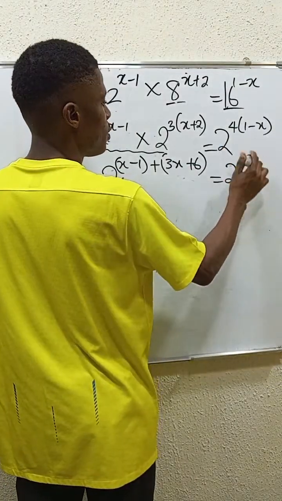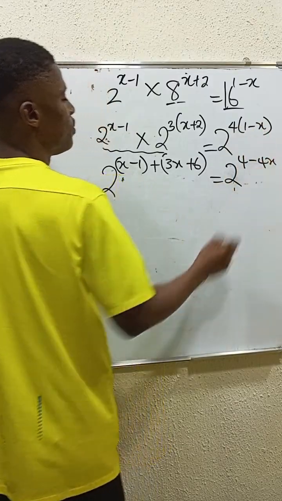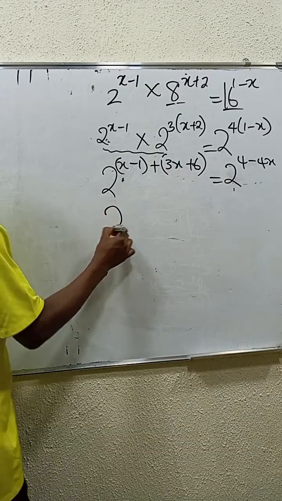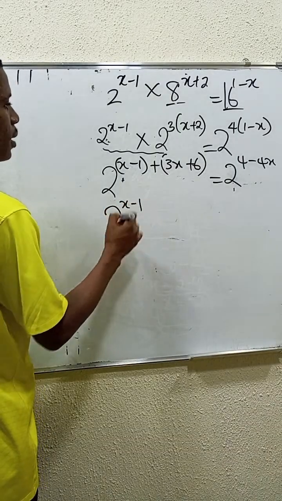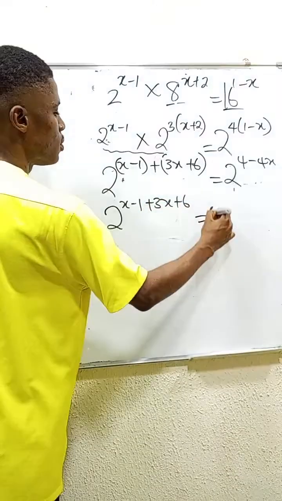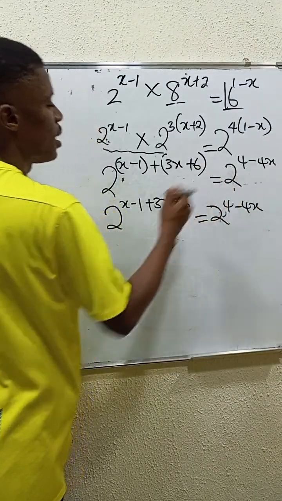Minus is equal to 4. 4 times this is minus 4x. We've opened the bracket. So what do you see? You have it as 2 power x minus 1, then plus 3x plus 6 is equals to 2 power 4 minus 4x. Are you following?